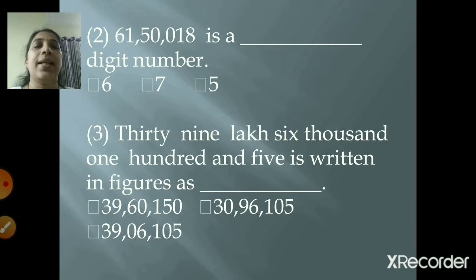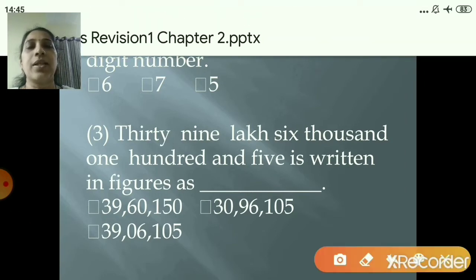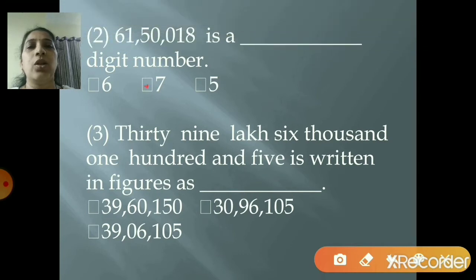6150018 is a dash digit number. So 3 options are given: 6, 7 and 5. So you have to identify the number which is given. It is how many digits. So what you will do? You will count how many digits it is. So children, count it how many digits it is. 3, 4, 5, 6, 7. So it's a 7-digit number. So after counting, you understand that it's a 7-digit number. You will select it as 7, right? So let's move to the third one.